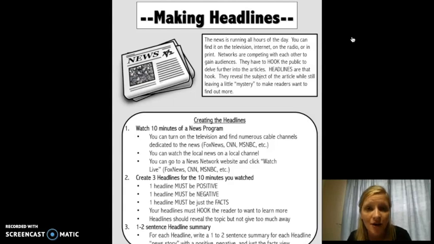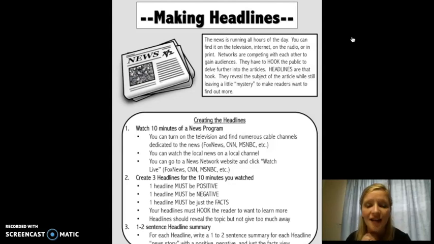Remember, a headline is a hook. It pulls the reader in. The goal of every news program is to get people to click on the article, to get them to actually read it, okay? They reveal the topic, but they don't give too much away. They leave that little bit of mystery.